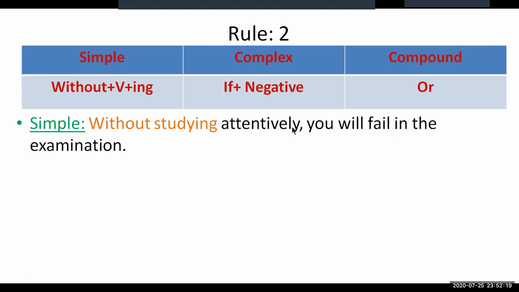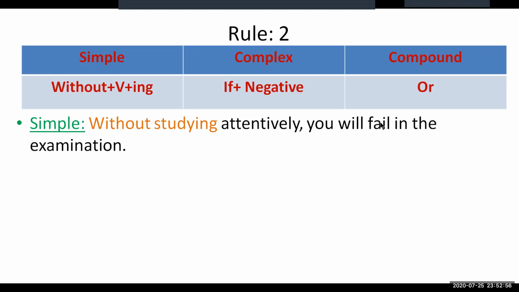Without studying attentively, you'll fail in the examination. This sentence is in simple form, as I have colored the phrasal part, without studying. So I gave this rule, without plus verb plus ing. So this is that without, and this is the verb study, and then the ing. So without studying attentively, this whole part is a phrase, and you'll fail in the examination is the clause of the sentence.